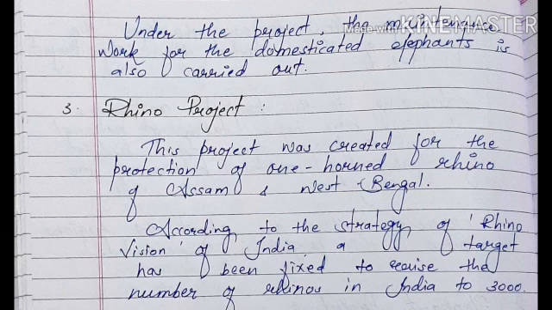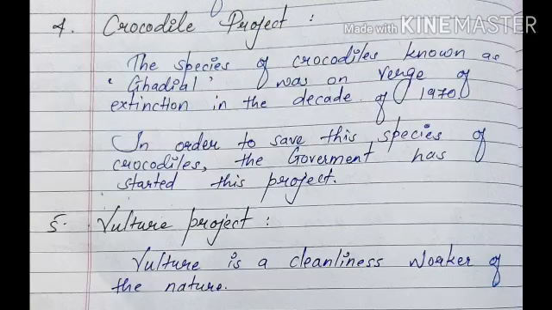Third one is Rhino Project. This project was created for the protection of the one-horned rhino of Assam and West Bengal. According to the strategy of Rhino Vision of India, a target has been fixed to raise the number of rhino in India to 3,000. And the fourth one is Crocodile Project. The species of crocodile known as gharial was on the verge of extinction in the decade of 1970. In order to save the species of crocodiles, the government has started this project.